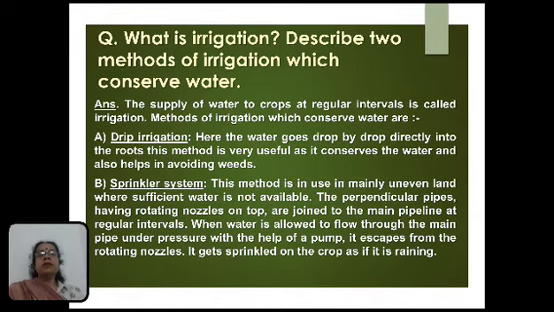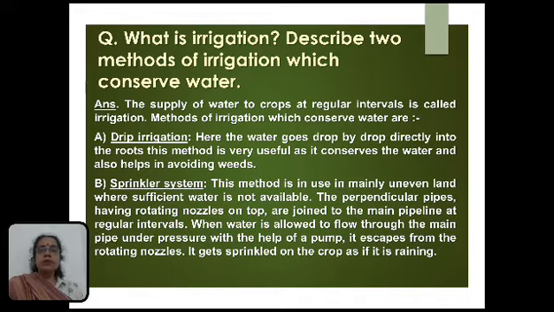this method is in use mainly in uneven land where sufficient water is not available. The perpendicular pipes have rotating nozzles on top and are joined to the main pipeline at regular intervals. When water is allowed to flow through the main pipe under pressure with the help of a pump, it escapes from the rotating nozzles and it gets sprinkled on the crop as if it is raining.